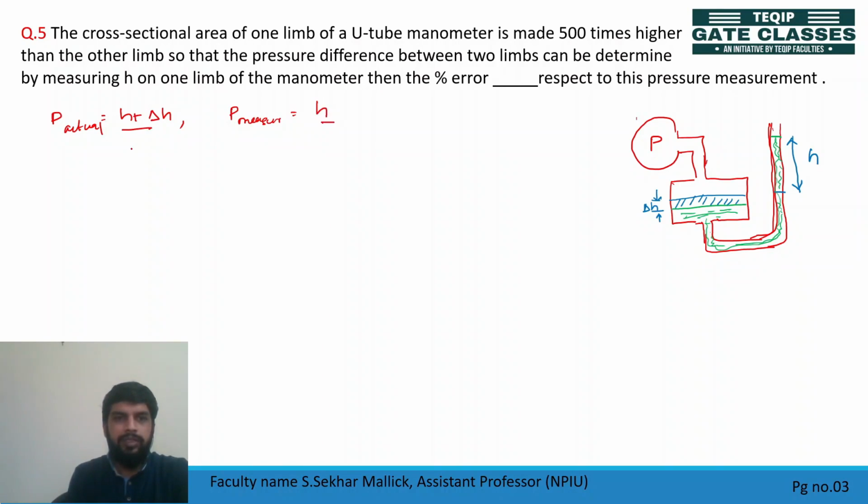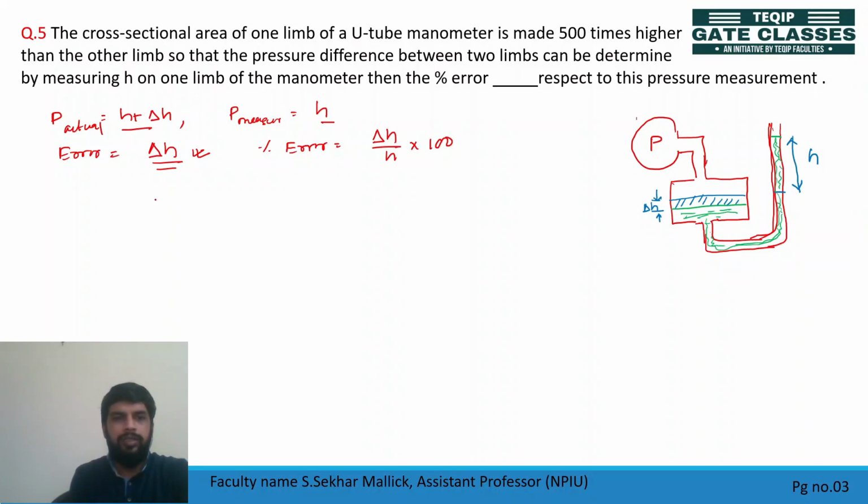So what is the error then? Error is H plus del H minus H. Error is del H amount of error we will see in the measurement of pressure here. So find del H. Percentage of error means what? Del H by H into 100.